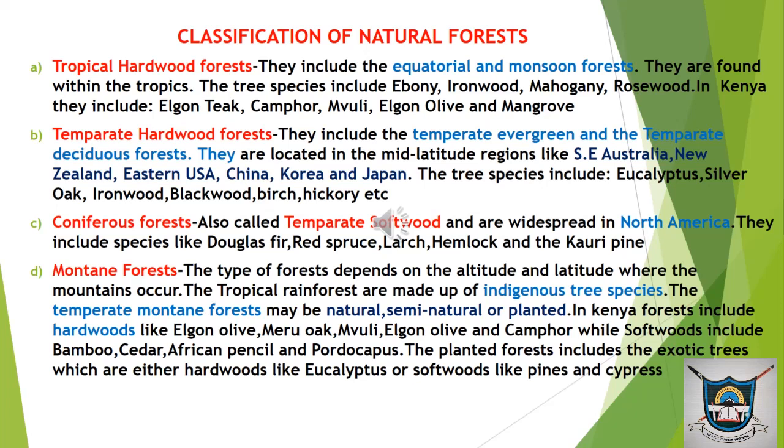In Kenya, the forest includes hardwoods like Aragon olive, meru oak, mvuli, and camphor, while softwoods include bamboo, cedar, African pencil, and podocarpus. The planted forests include the exotic trees, which are either hardwoods, like the eucalyptus, or softwoods, like the pines and the cypress. That is it for the classification of the natural forests.